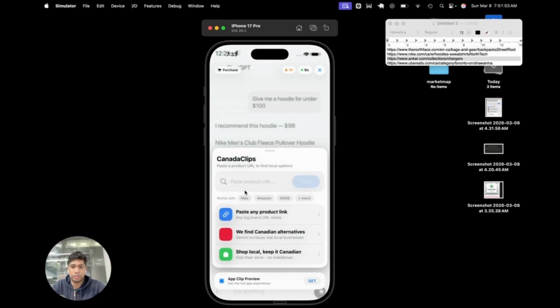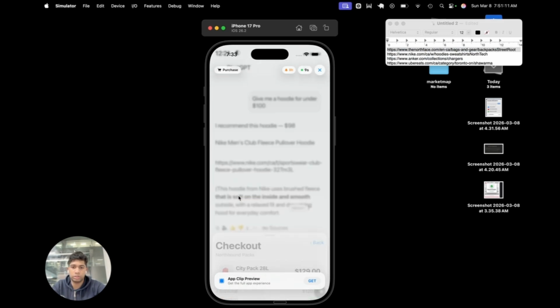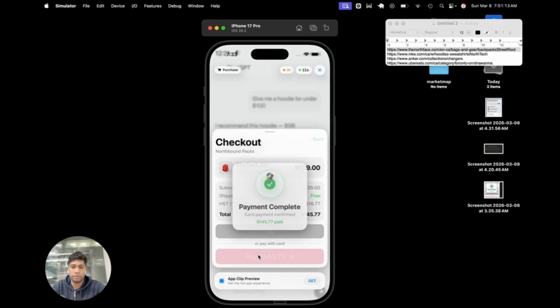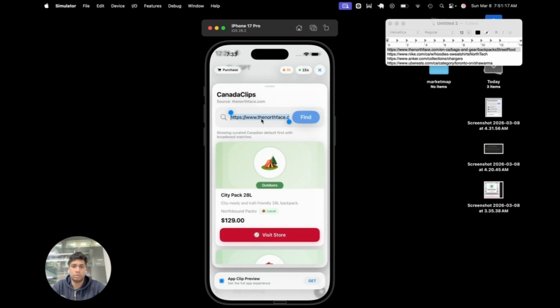If we press open clip, we can navigate here and paste a product URL. For example, if we go and find North Face jackets, it'll find a good product alternative for that. And then we could pay whatever amount it is for that product alternative. Additionally, we could also go to various other products. For example, if we press Anchor, we're trying to find chargers. So suppose ChatGPT redirects us to Anchor, we could find cool product alternatives for that.